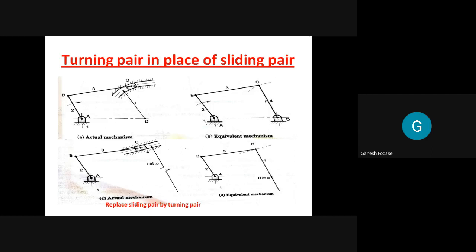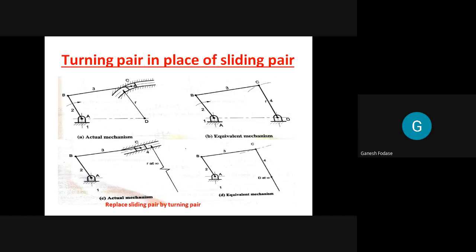4 links are there. Now I'll talk about pairs. Tell me which kind of pair is formed between link number 1 and link number 2. Observe the joint, the connection between them. Turning pair. Yes, you have to observe which kind of connection is there between the two links, what kind of relative motion is there, to get the pair idea.